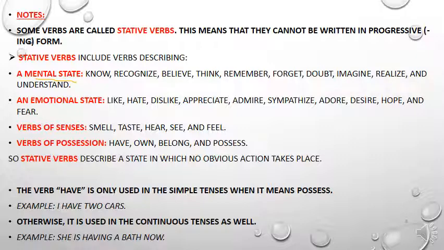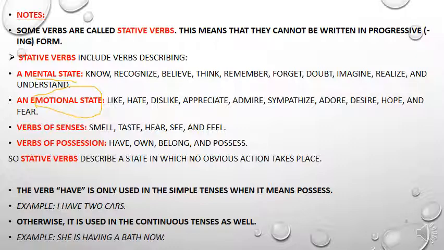Other than that, we have emotional state, describing an emotional state, everything related to emotions, to feelings like hate, admire, adore, desire, hope, fear. I do not say I am liking, I am loving, they are hating, okay? These verbs also are used as base form verbs. We cannot use them in the progressive form, and this is a rule, so you have to follow it, it's a must.